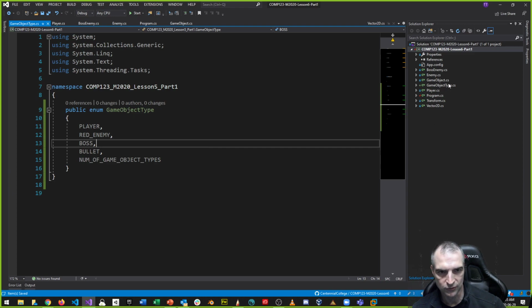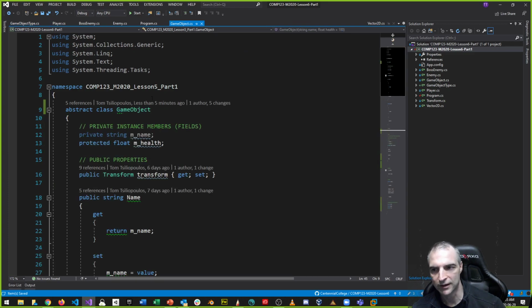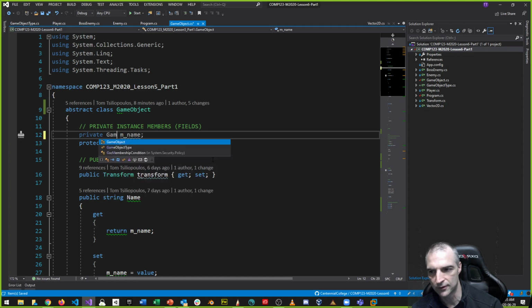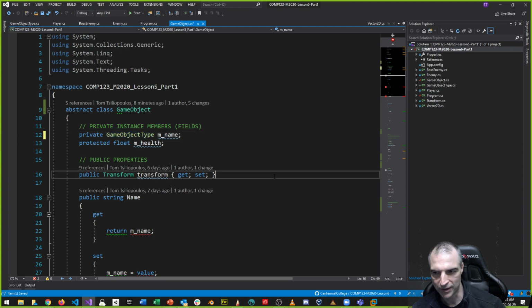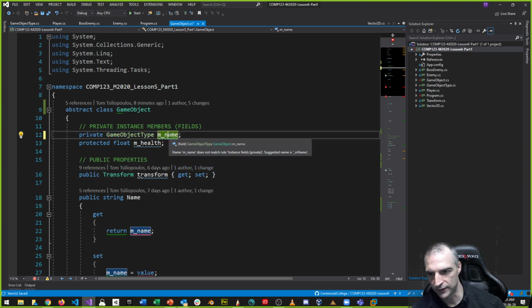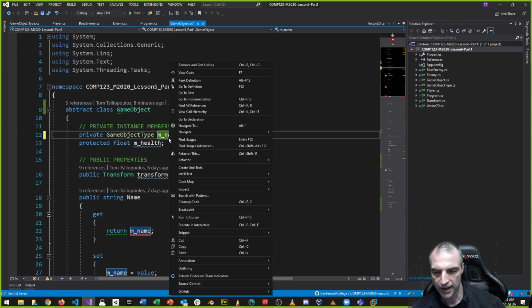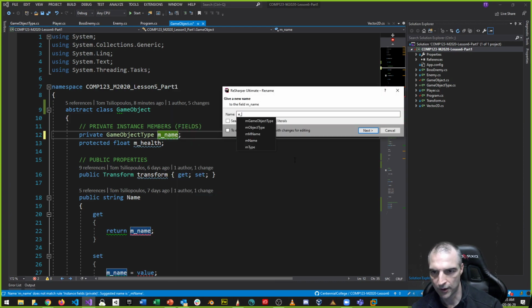Okay, so now that I have an enum, game object type, I want to use it. Game object is going to use game object type, but I'm going to make some breaking changes here. Let me show you this. So again, game object, instead of a name that's a string, let's change this to game object type. Oh boy, here's some breaking changes. So now a name is the type. Let's rename this thing. We're not going to call it name. We're going to rename this thing to type. Refactor rename. We'll call this m_type. So type.